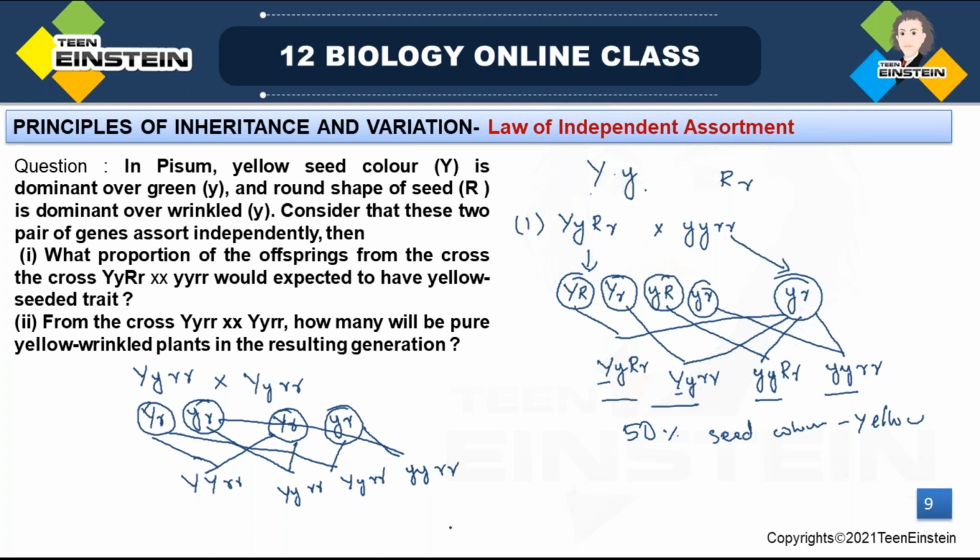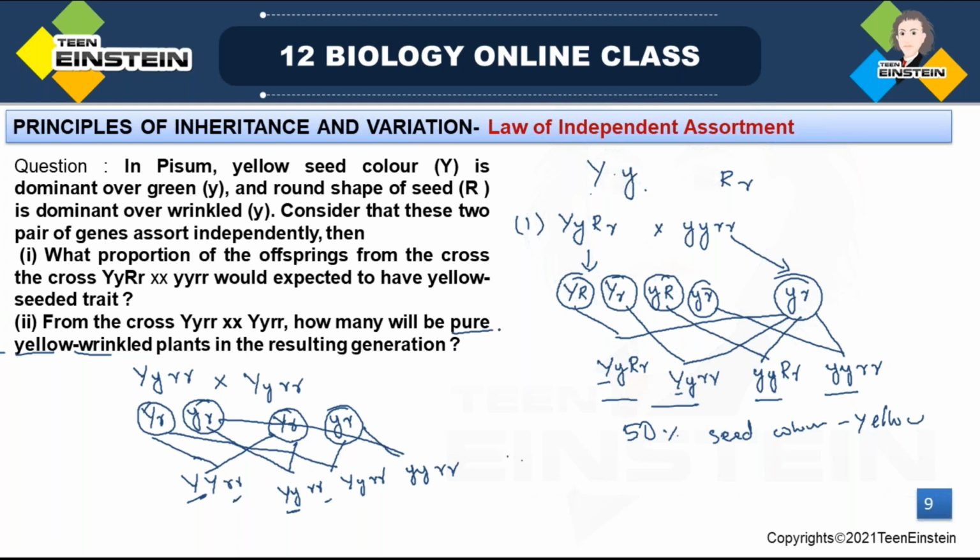So the question is about yellow wrinkled. Which one will form yellow wrinkled? Pure yellow wrinkled, they ask. Here, yellow wrinkled means this will form yellow, this will also form yellow, and these both will give wrinkled.